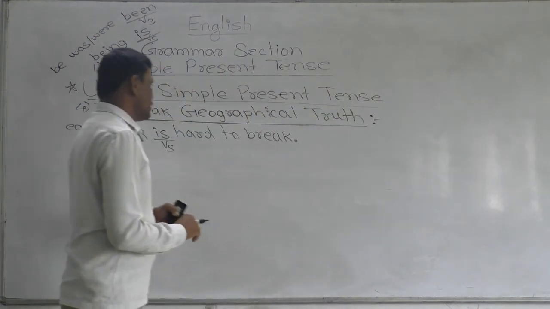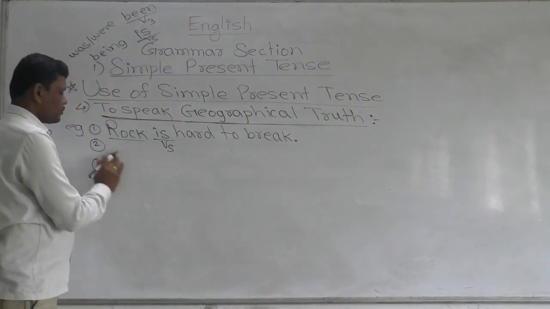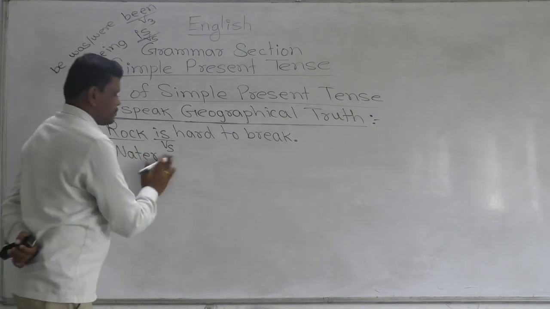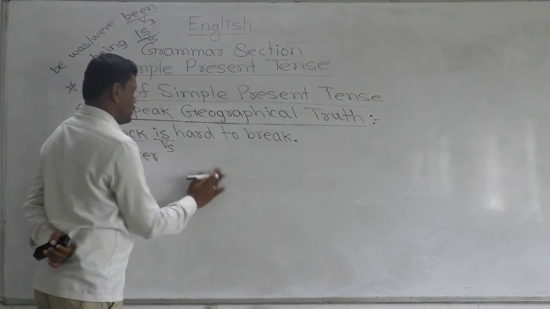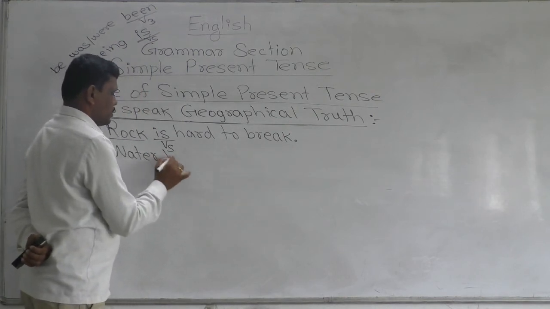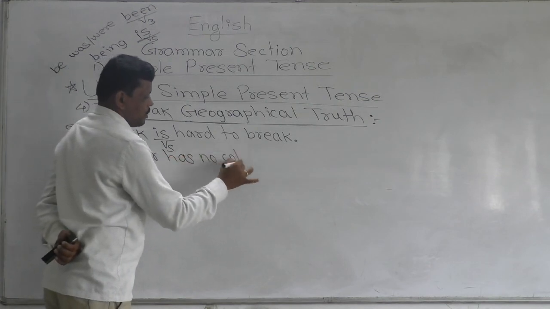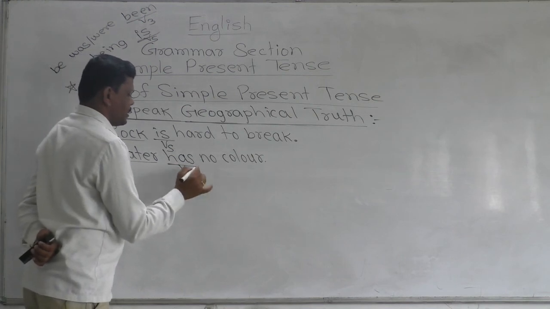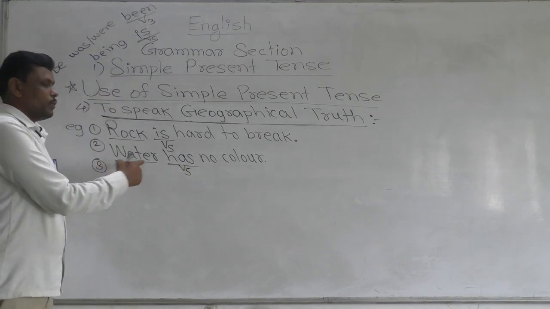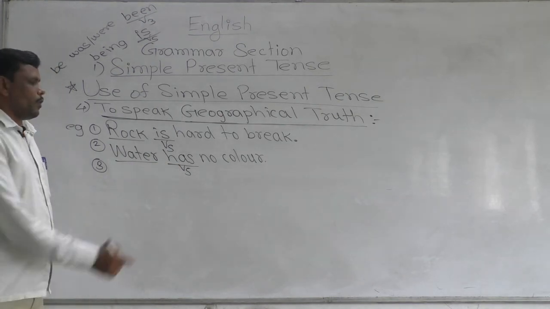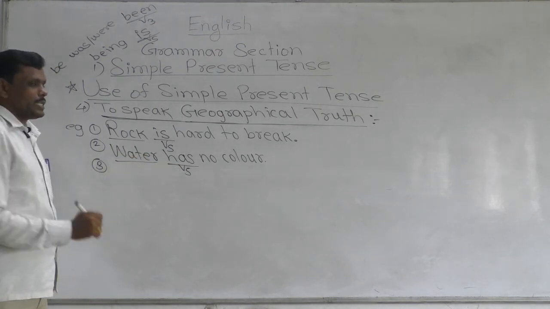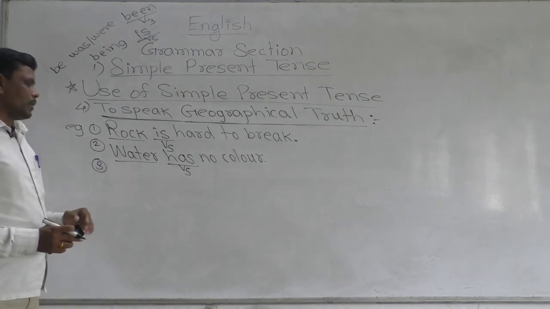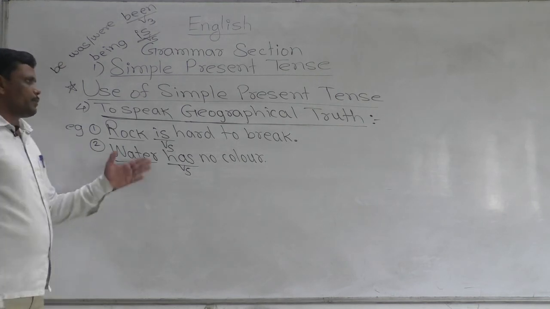Then next, the geographical truth: water has no color. Here water is the subject and has is the yes form. After this singular subject, there is the yes form of have. Have is the base form and has is the yes form. After this singular subject, we have used the yes form.